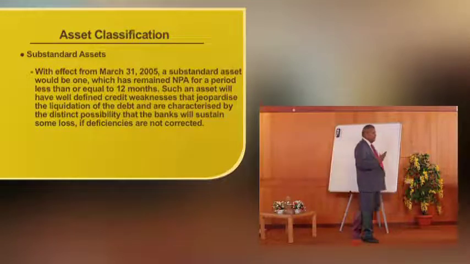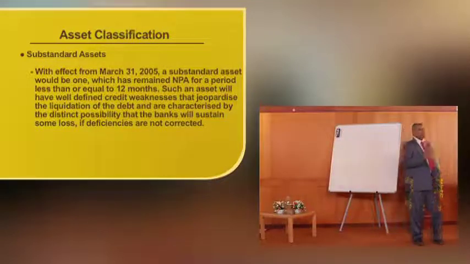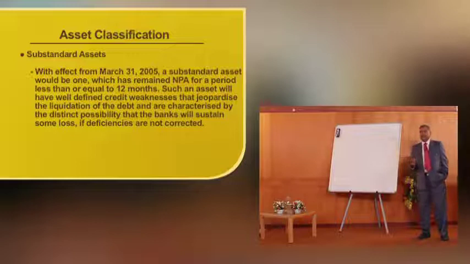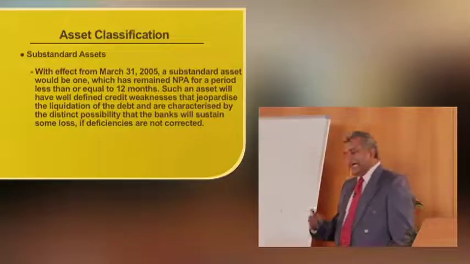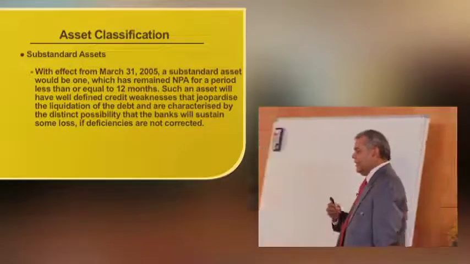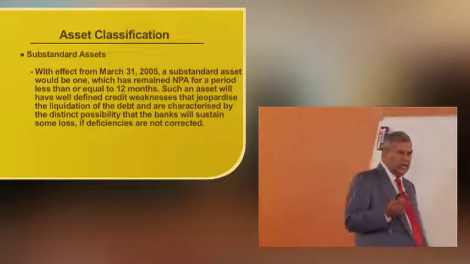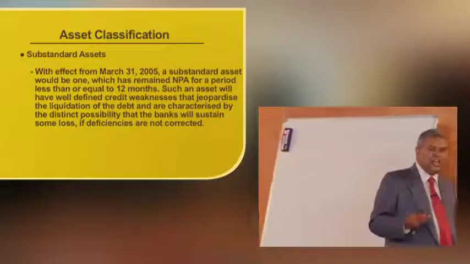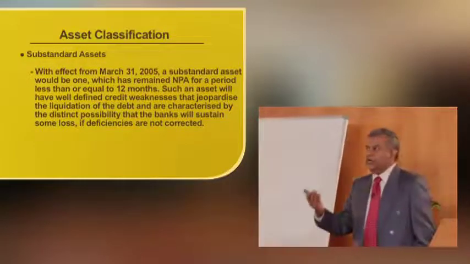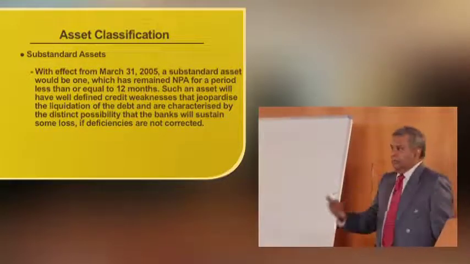It means NPA, the first stage is substandard, and in substandard my idea is that I want to correct the borrower, correct any deficiency in the loan account. All the amount is not lost. Some amount, some education is given to the borrower. This account can be brought back to a performing asset.